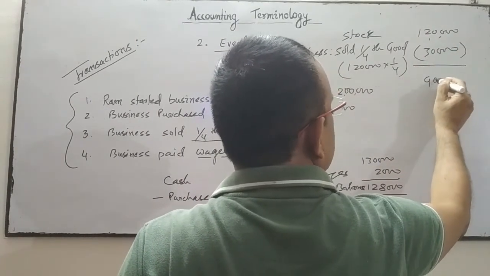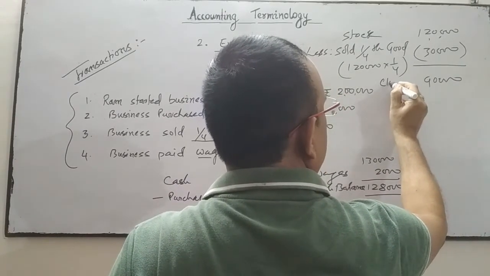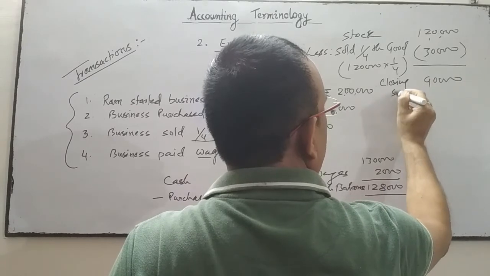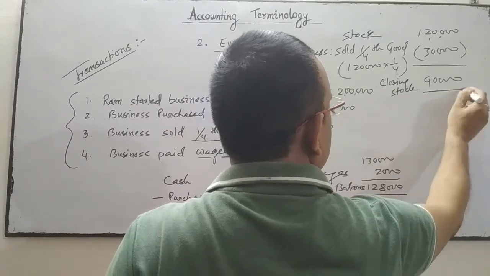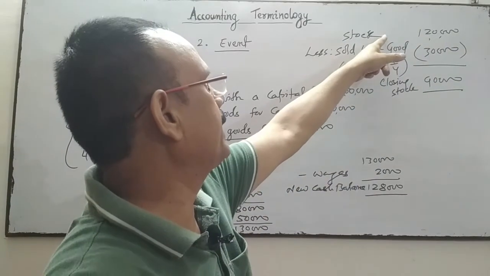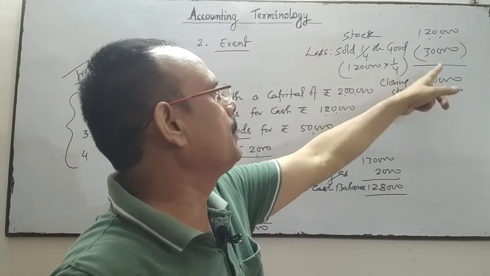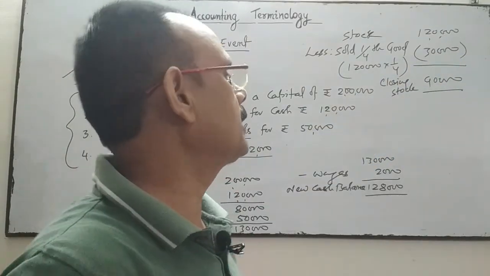So 90,000 is your closing stock. So stock position has also changed. Earlier the stock was 1,20,000. Out of this 1,20,000, 30,000 goods is sold. So remaining stock is 90,000.